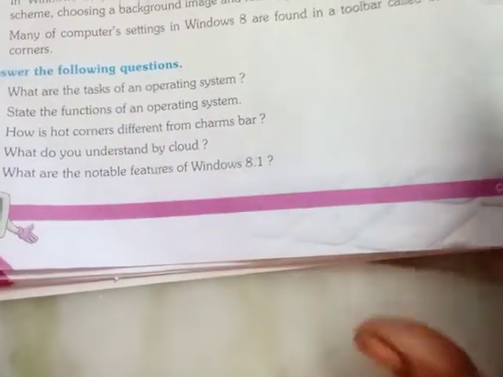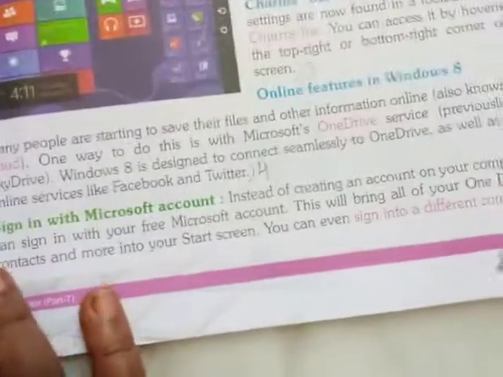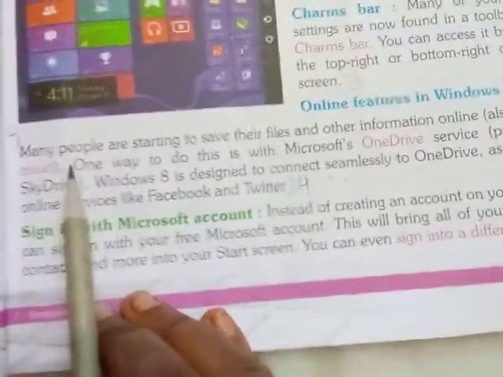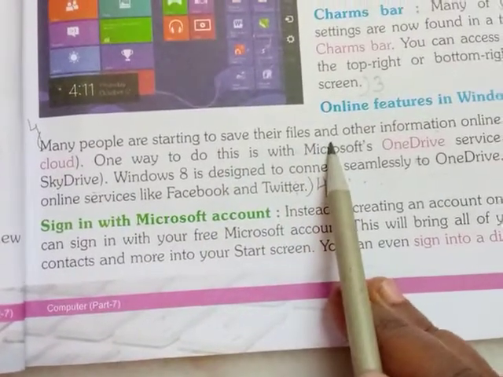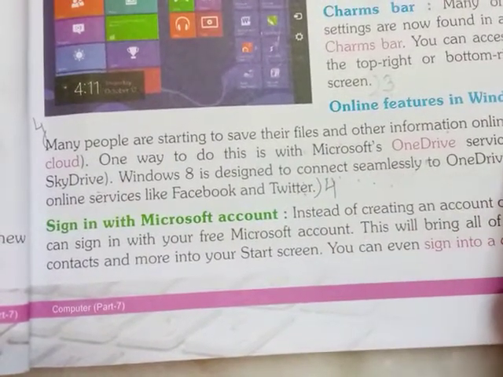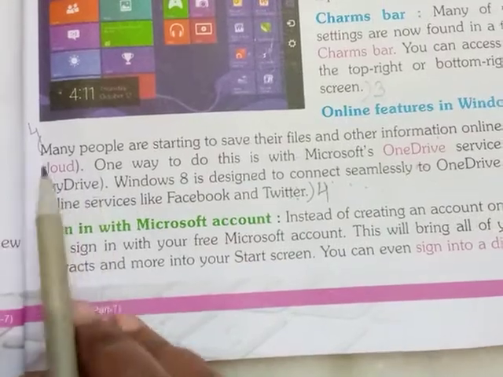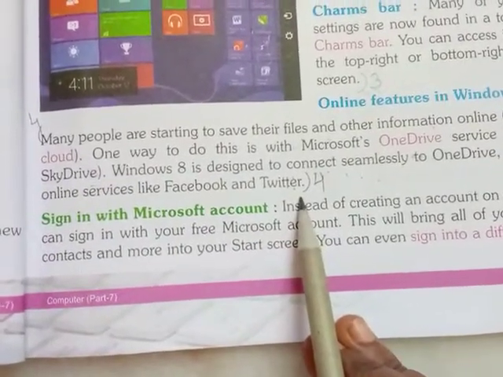Next, see the fourth question. What do you understand by cloud? For this one, see page number 21. Down of this picture is there, no? Many people are starting to save their files and other information online, also known as the cloud. From here onwards to that full paragraph. That is the fourth question answer.